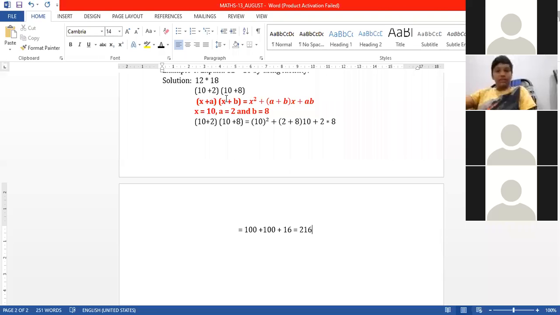This value we have substituted in the given identity. In the place of x, I have substituted 10 square, 100, plus a plus b. A is 2, b is 8, 2 plus 8 is 10, 10 into 10 is 100, plus ab, 2 into 8, 16. 100 plus 116... that is, 100 plus 100 plus 16 is equal to 216. This is the right answer. Note down everyone.